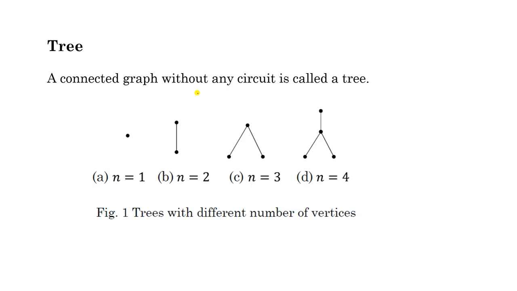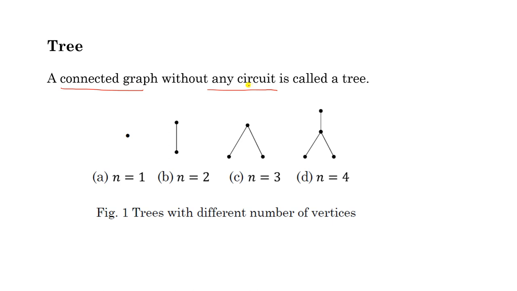Hello everyone. In this lecture, we will discuss trees and rooted trees in graph theory. A tree is a connected graph without any circuit. It means for a graph to be a tree, it must be connected. This is the first condition. And second, no circuit should be there. Then we will say the graph is a tree.